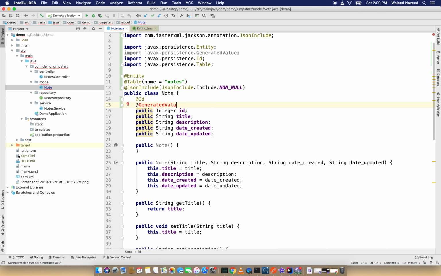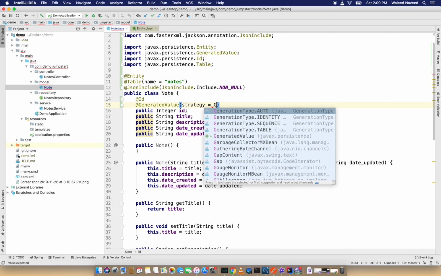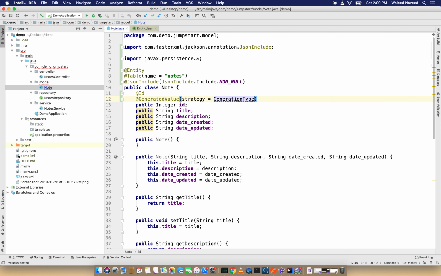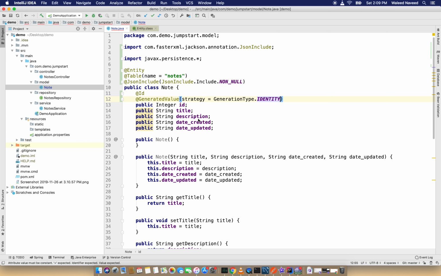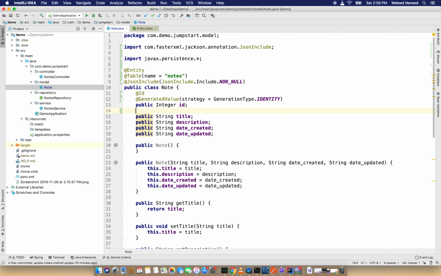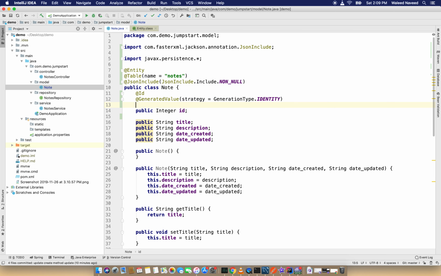So I am going to use the annotation GeneratedValue, and the strategy will be GenerationType.IDENTITY. So it will increment by 1 every time we create a new record. The value of the ID will be automatically incremented.